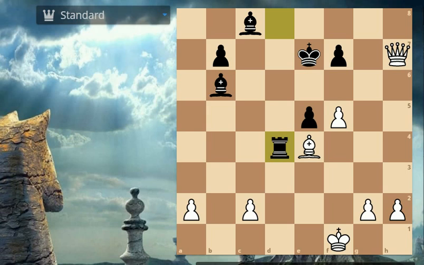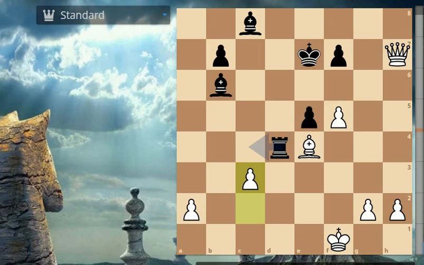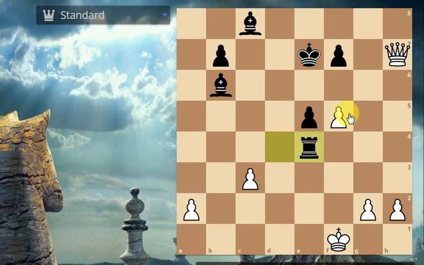Ready? In here, Viswanathan Anand played c3 attacking the rook, and believe it or not, it was in this position that the former world chess champion resigned the game, and a crushing victory for Viswanathan Anand. So he resigned because there is no way black can survive in this position. If you are thinking about what happens if rook captures on e4, then white will have f6, which comes with check as well as an attack on the rook. So black is definitely going to lose the rook.